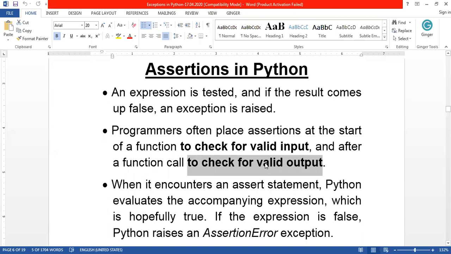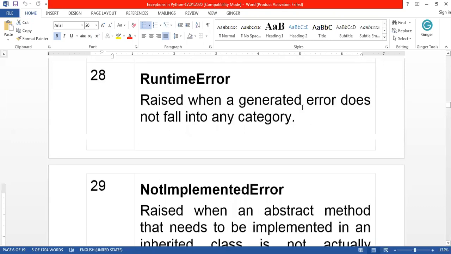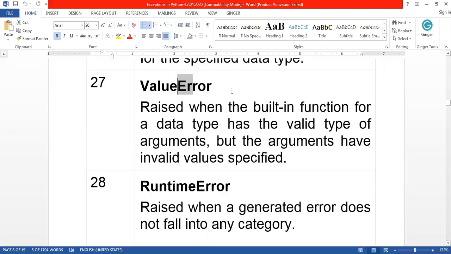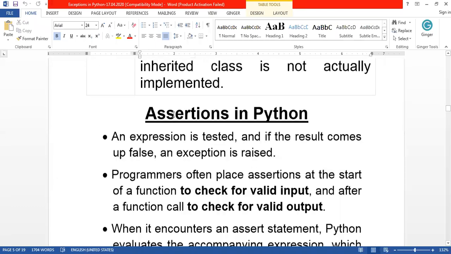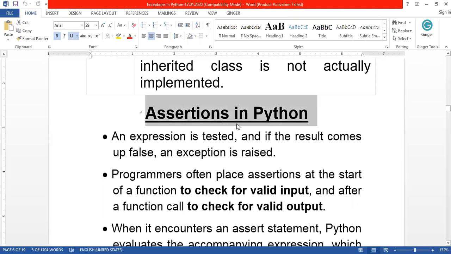There are different types of errors here. All these errors can be handled with the help of the corresponding error exception classes. And one more special error is assertion in Python, which can be used to check for valid input or valid output. Based on the satisfaction of the condition, the code will be executed. Otherwise, the error is thrown. So these are the different types of errors.